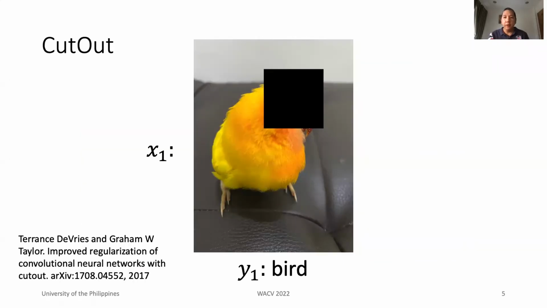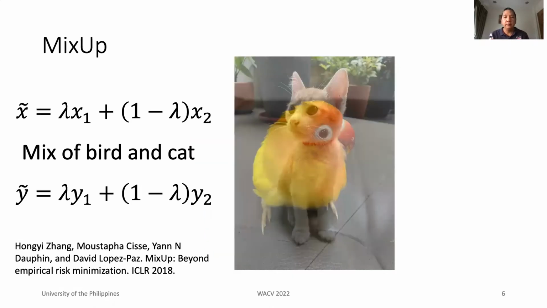In cut-out, we remove a certain region. For example, a black rectangular region masks out an area of the input image. While keeping the label, we force the neural network to learn that it's still a bird based on what is left on the input image.